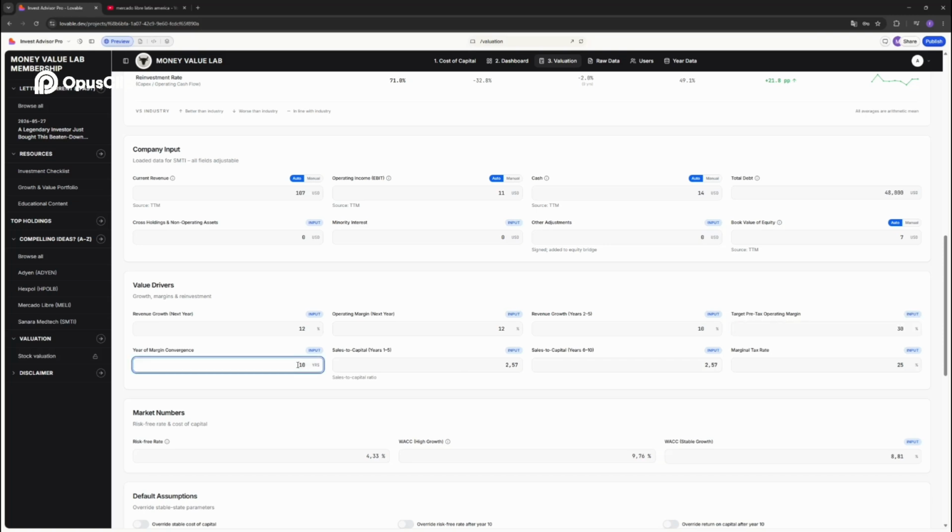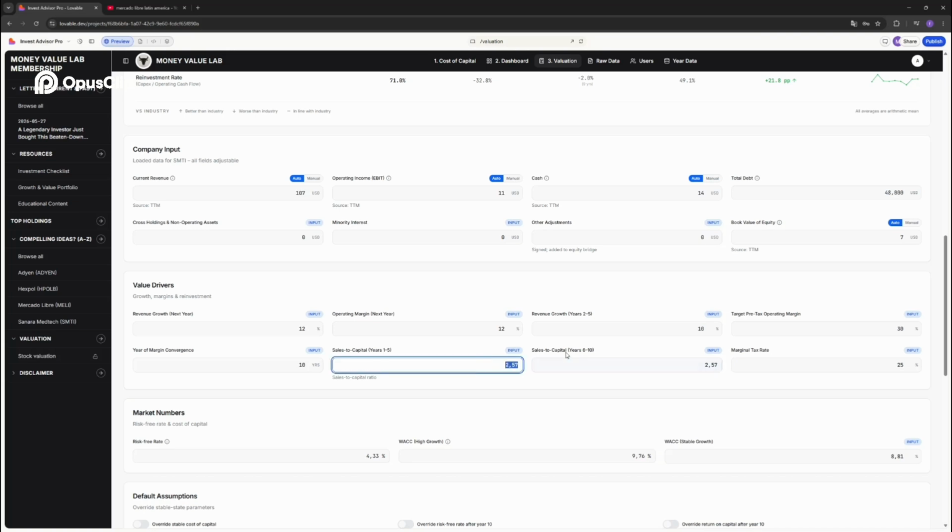And it asks you, when do you think that operating margin will converge to 30%? Is it within 2 years? I'll put 10 years. Then sales to capital. This is a question of how much revenue do they get for each invested dollar in their business. So the higher the sales to capital, the more capital efficient the business is. The lower it is, the more capital intensive the business is.